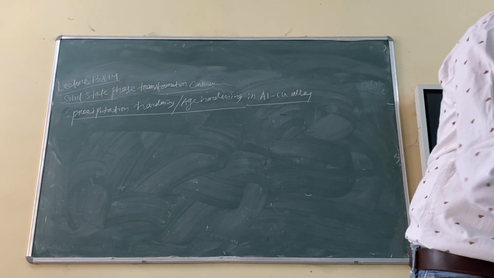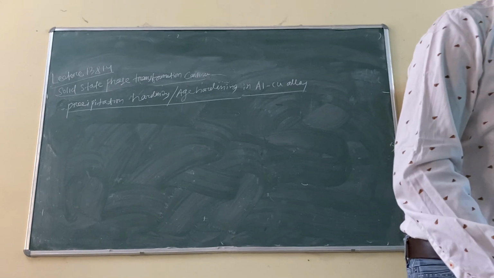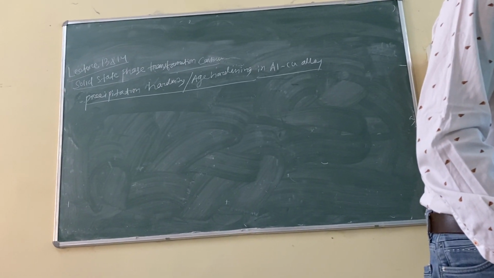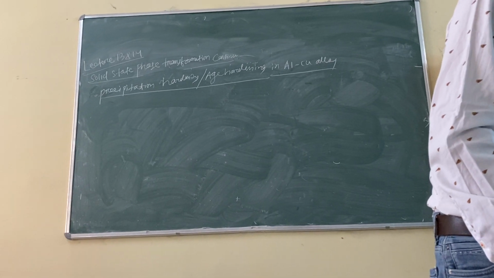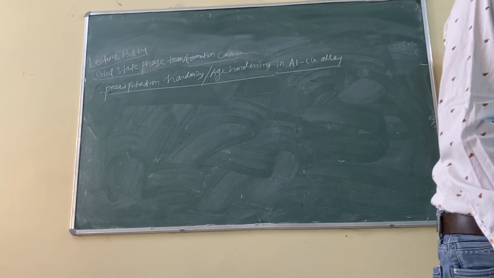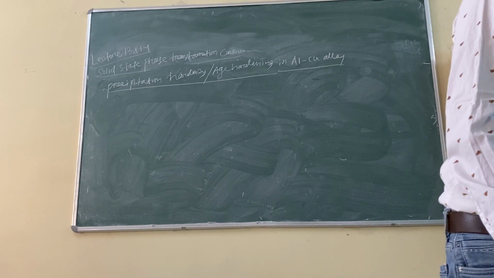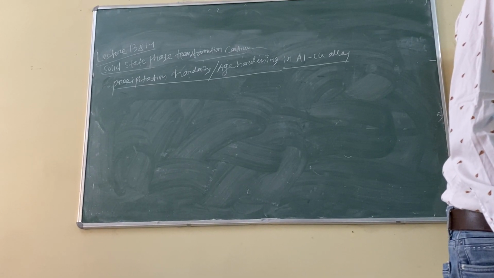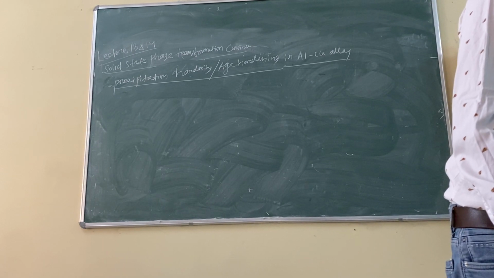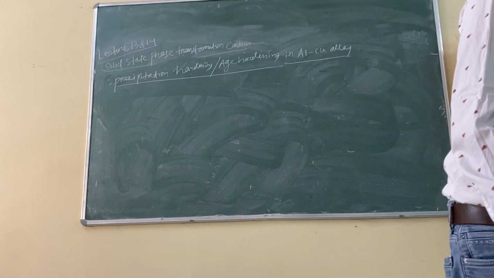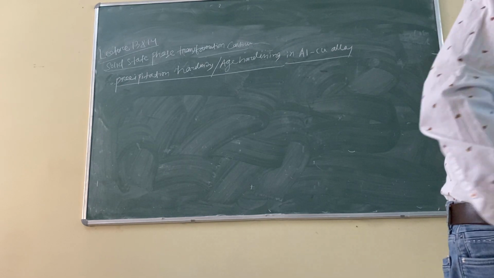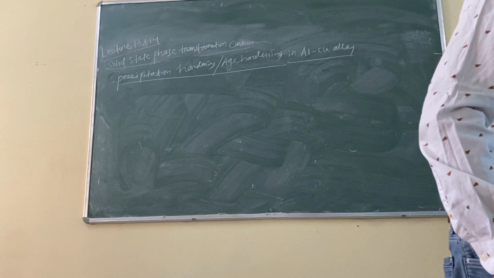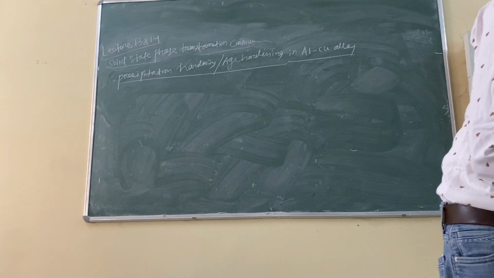The copper aluminium phase diagram. Please, just have a look. You can write copper aluminium phase diagram. The diagram is so complicated, you will get confused. The right side will be so confusing. It is a very complicated diagram, you can imagine.